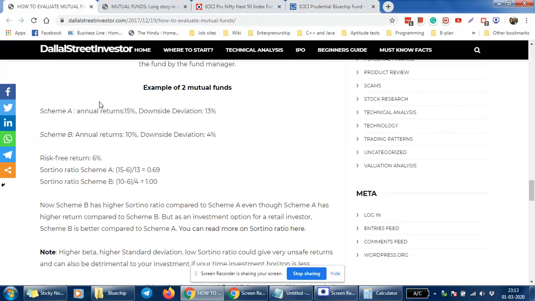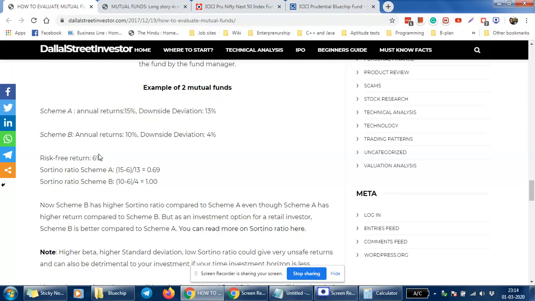Say the fund has an annual return of 15% and a downside deviation. Downside deviation is the capability a fund has on the downside. So here in the example you can lose around 13% of your total capital. In scheme B, your annual return is 10% and the downside deviation is, for example, if you pull the money at any time, you can lose 4%.